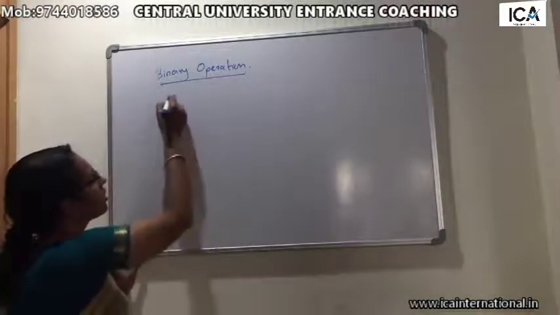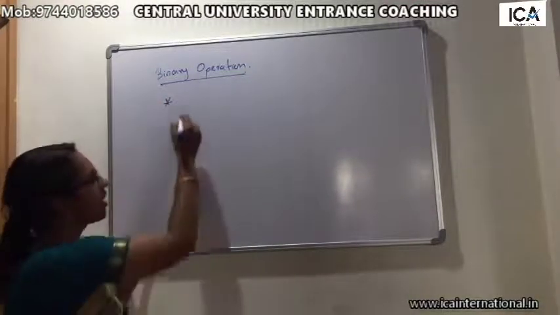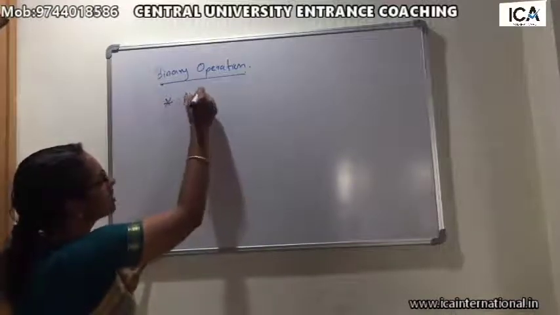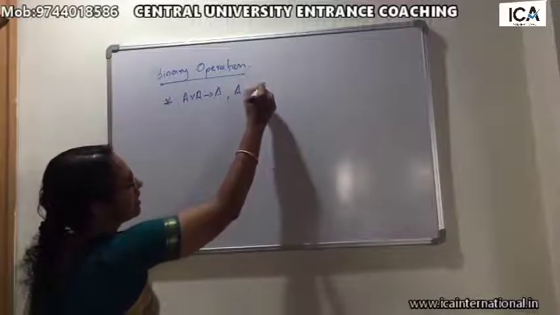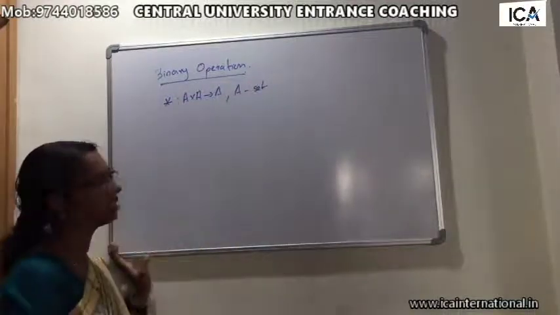A binary operation is a function star from A cross A to A, where A is a non-empty set.